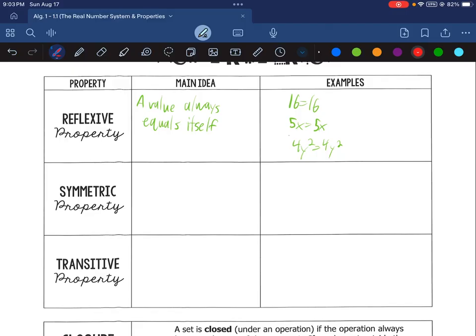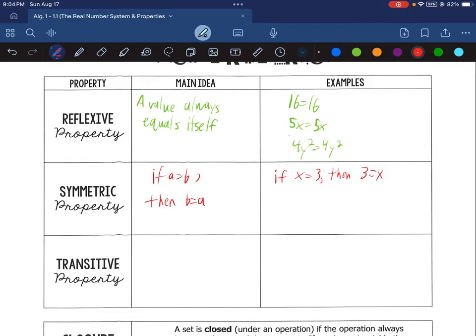The symmetric property, symmetry just means it looks the same on both sides of something. So a lot of times we think of mirrors when we think of symmetry. So if A equals B, then B equals A. We can flip it around. So for example, if x equals 3, then 3 equals x. We can switch which side of the equal sign things are on, so that 3 can go on the left or the right, and the x can go on the left or the right.